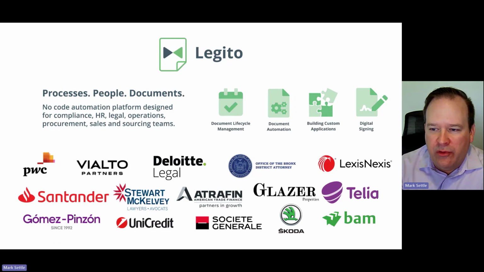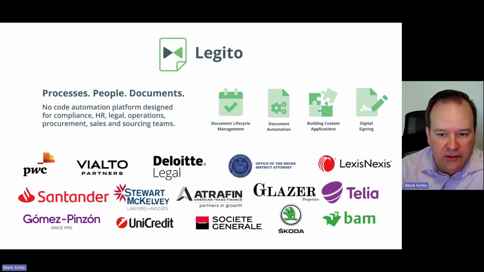This will allow you to do things like templating, build smart documents with logic and rules built into them, and manage the lifecycle around that, the workflows, the signature process, the approvals that need to happen. We also have custom objects that allow you to do a little bit of custom application building as well, so that you can manage some of the process flow around more than just documents if needed.